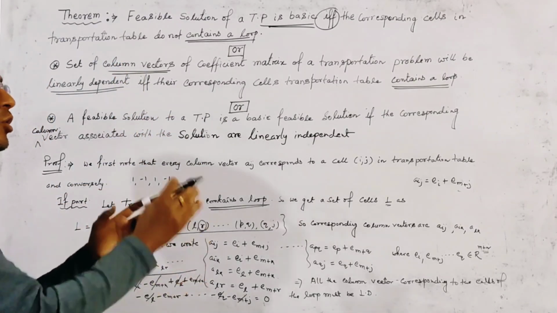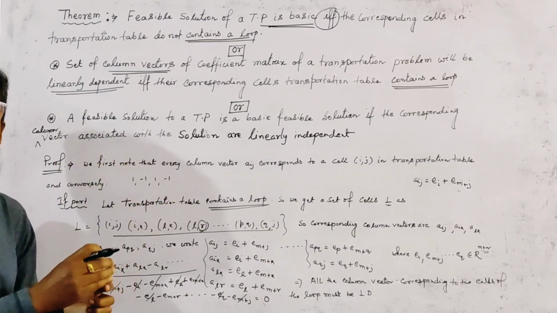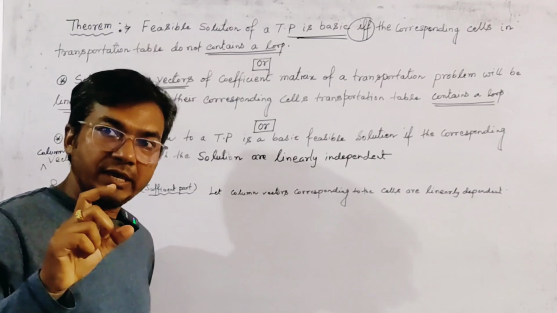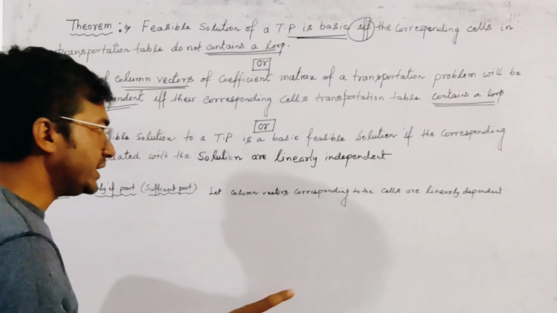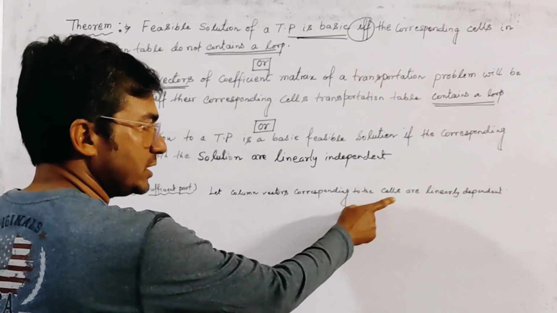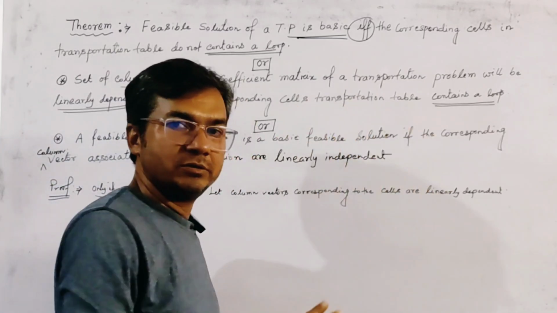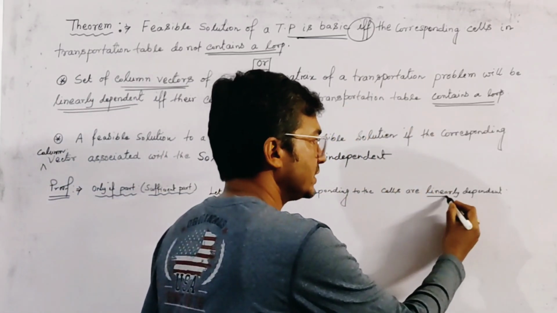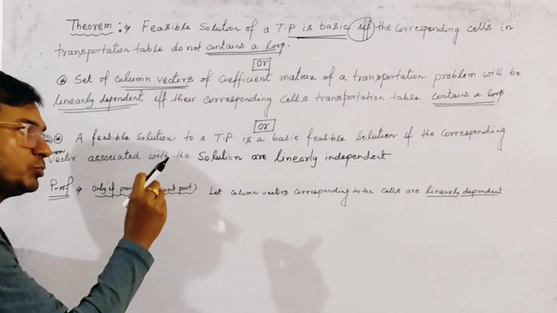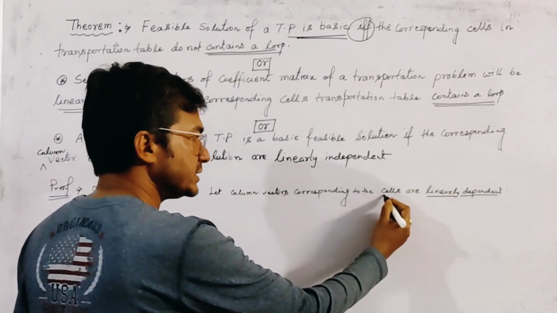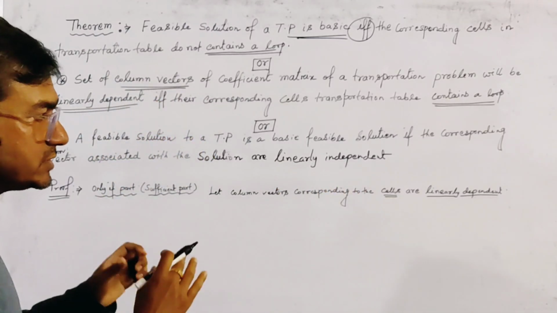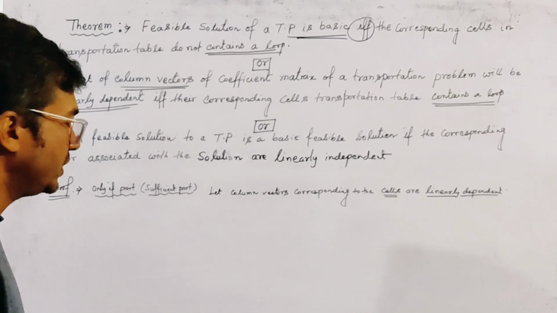Now we go to the only if part of this theorem, or the sufficient part. In the converse part, we let the column vectors corresponding to the cells be linearly dependent. Here we take the column vectors as linearly dependent, and we have to prove that the corresponding cells must form a loop. This is the converse of this theorem.